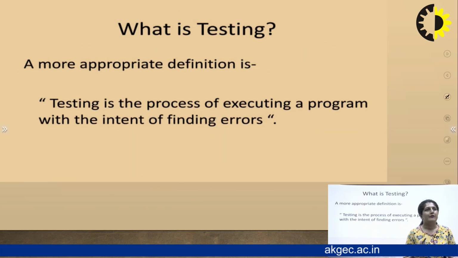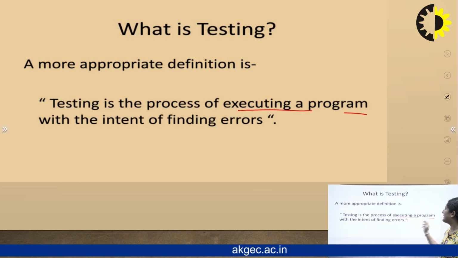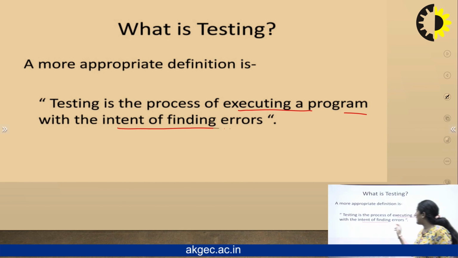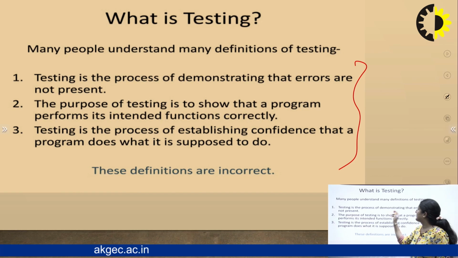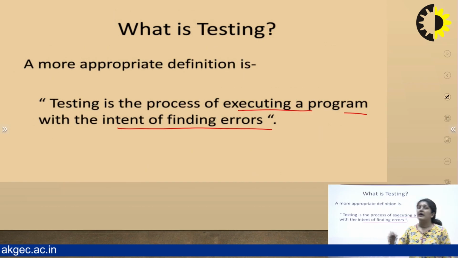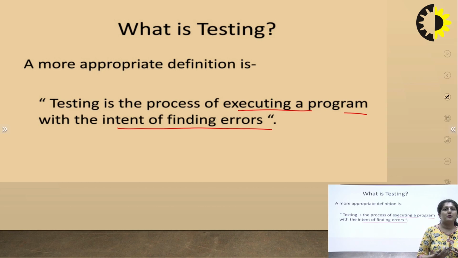The definition is: testing is the process of executing a program with the intent of finding errors. So demonstrating that errors are not present is wrong. The actual definition is that testing is a process for executing a program. After the designing phase, we come to the development phase where all the coding is done by the coding team.